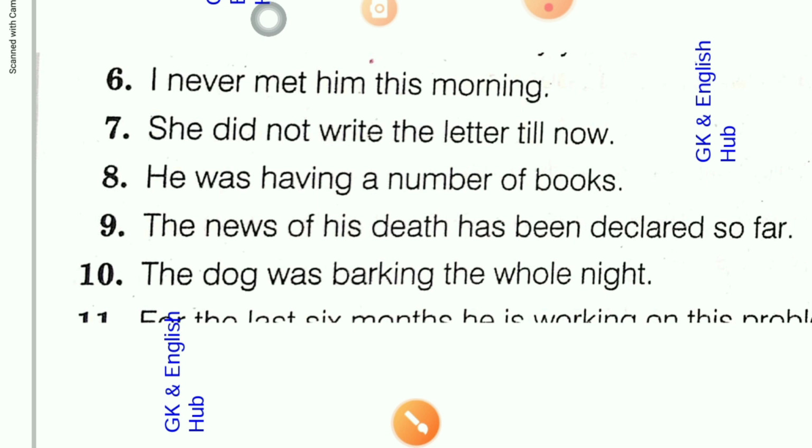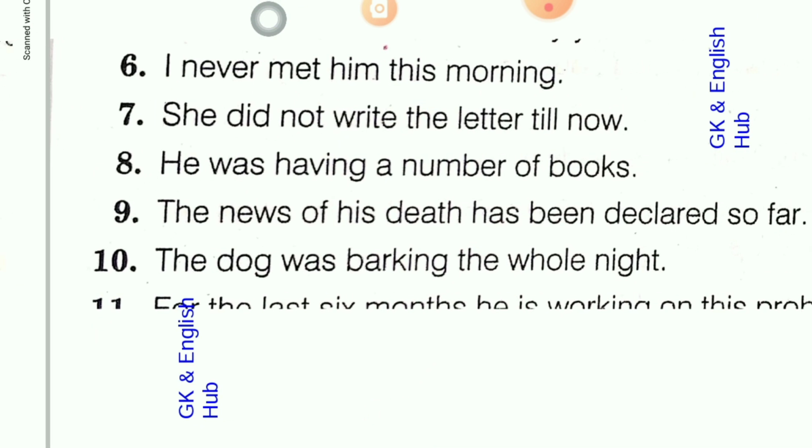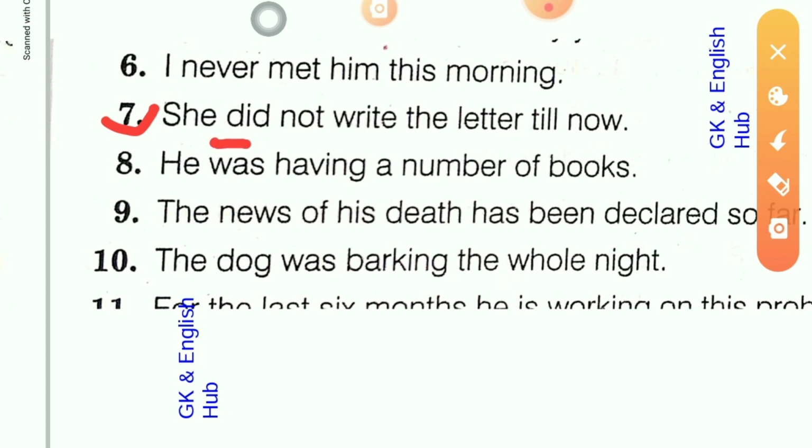Now let's move on to the next sentence, that is sentence number 7. She did not write the letter till now. Here it is the negative form of simple past, did not followed by write, the main form of the verb.